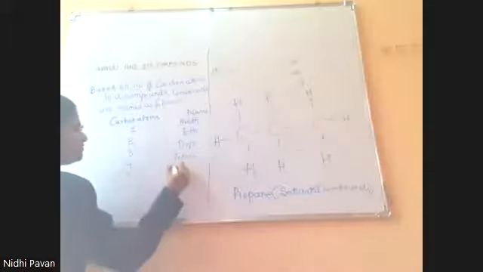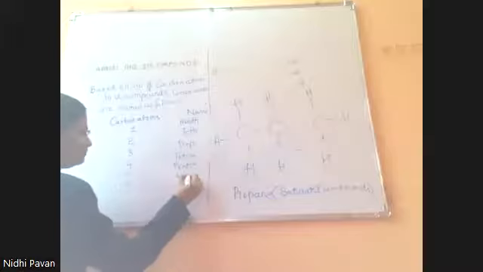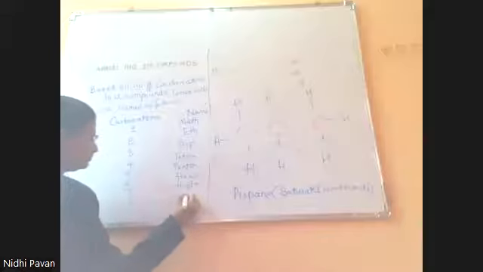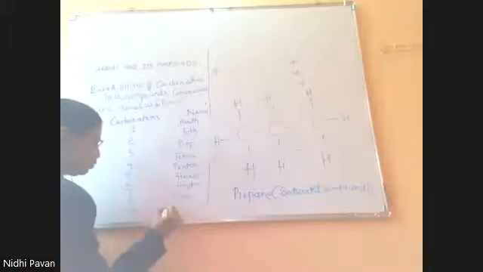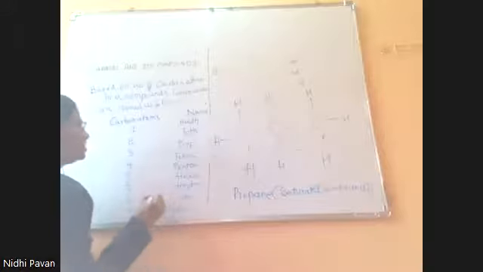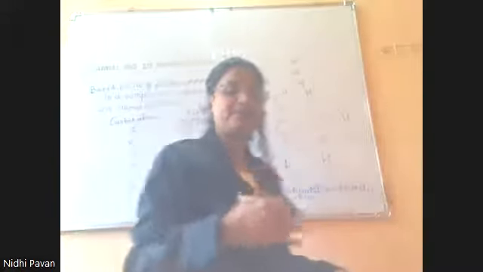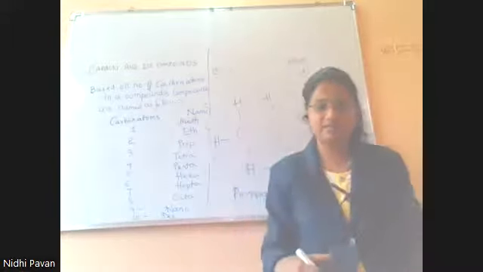If five, penta. 6, hexa. 7, hepta. 8, octa. 9, nona. 10, dec. So here we have meth, eth, and prop. These are the names depending on the number of carbon atoms.